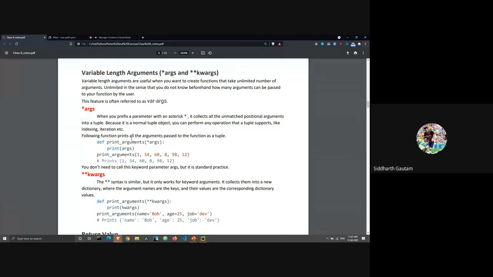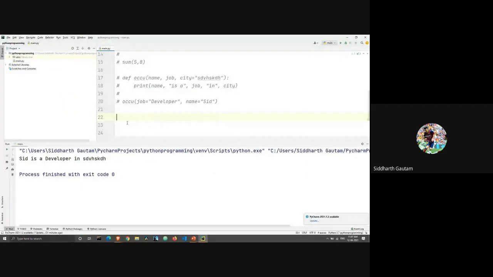What I want to enter is a different number of numbers. Maybe I want to enter 3 numbers, maybe 7 numbers, maybe 20 numbers. I want to leave it up to the user, the one who is calling the function. I want to give them the freedom to enter as many numbers as they like. In that case, we use this star argument, star args. So let's take a look.